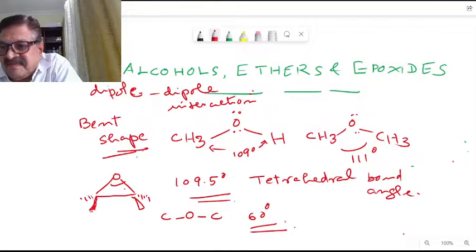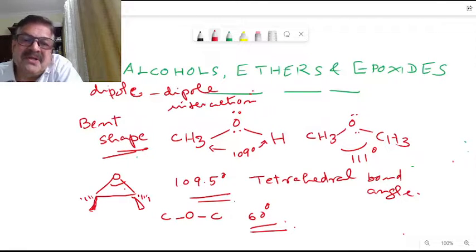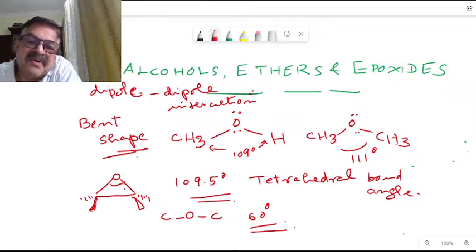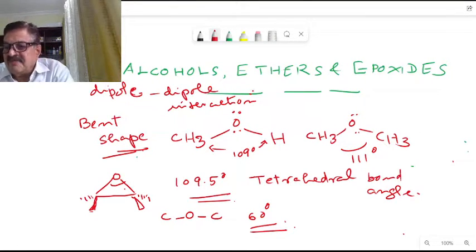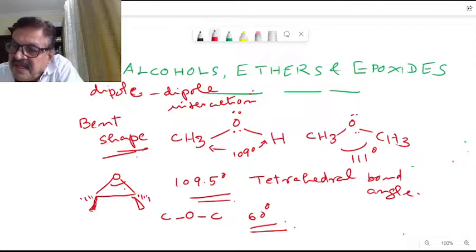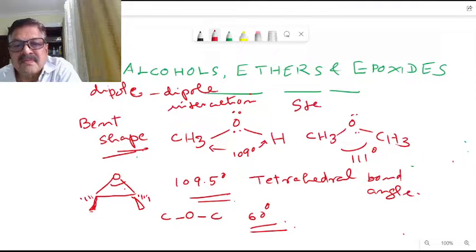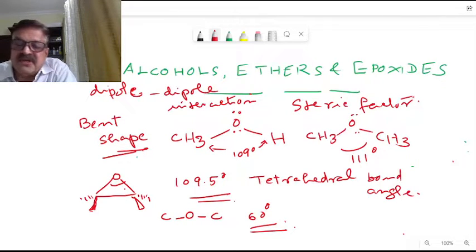Now, another thing: steric factors affect the extent of hydrogen bonding. You have studied this hydrogen bonding. Although all alcohols can form hydrogen bonding, increasing the number of R groups, that is the alkyl substitution around the carbon atom, will decrease the extent of hydrogen bonding. Correct? That is known as the steric factor. The steric factors affect the extent of hydrogen bonding.